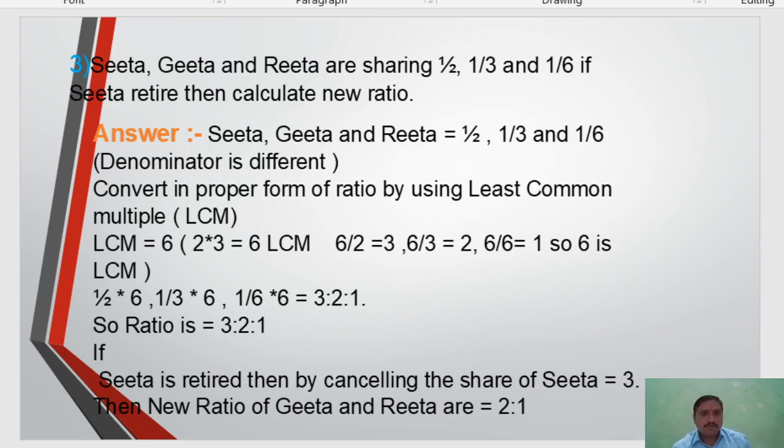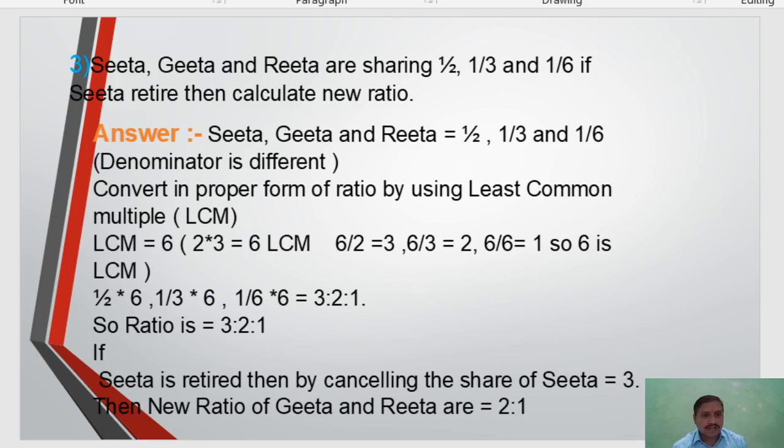1/2 multiplied by 6, 1/3 multiplied by 6, and 1/6 multiplied by 6. The LCM is multiplied to every proportion, then we receive the actual proportion. So 1/2 multiplied by 6 is equal to 3. 1/3 multiplied by 6 means 6 divided by 3 is equal to 2, and 6 divided by 6 into 1 is 1. So the proper ratio is 3:2:1. So the old ratio is 3:2:1.